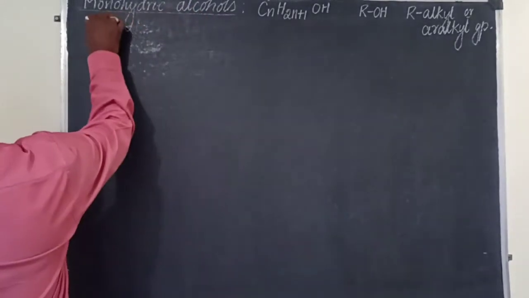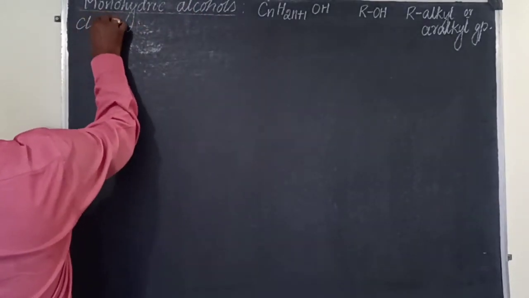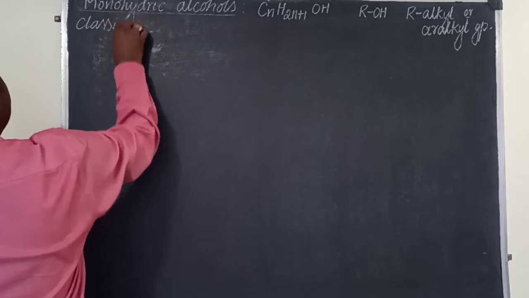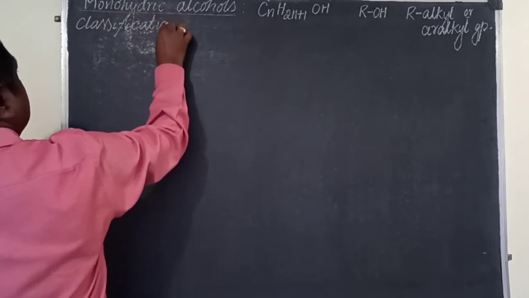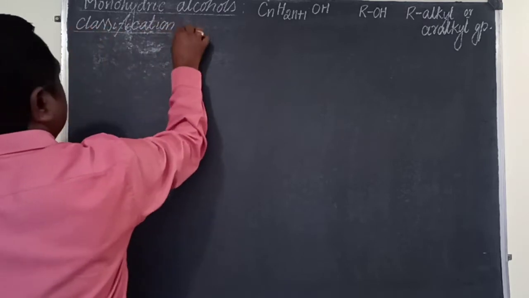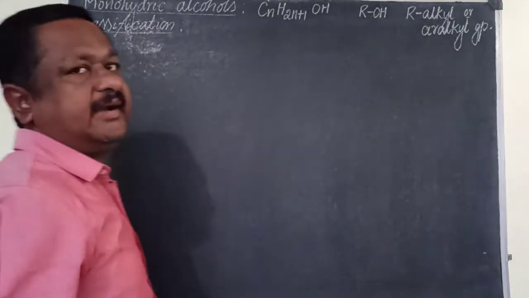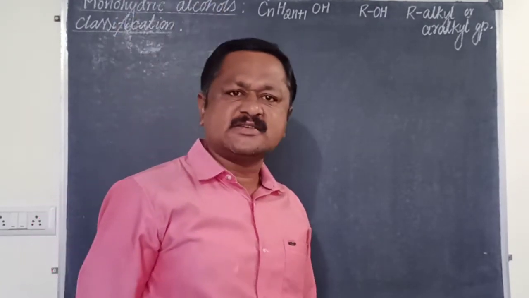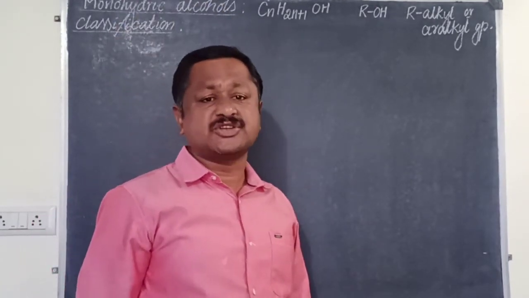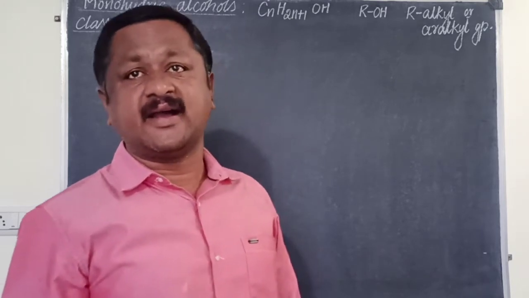And these monohydric alcohols are further classified just like your haloalkanes. The monohydric alcohols are further classified on the basis of the nature of the carbon to which the OH group is attached.